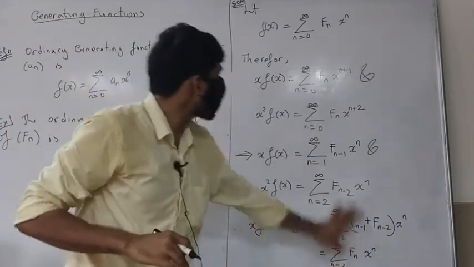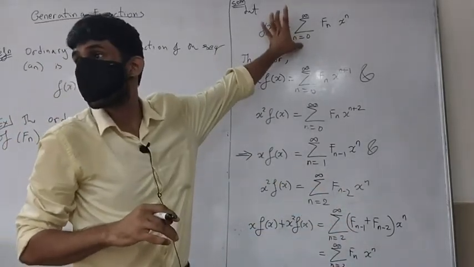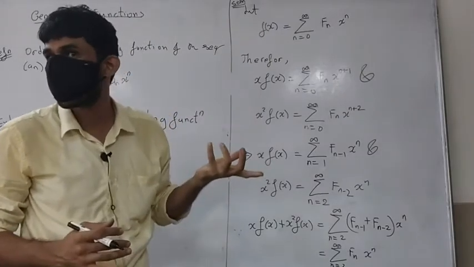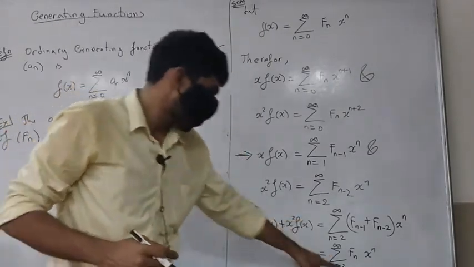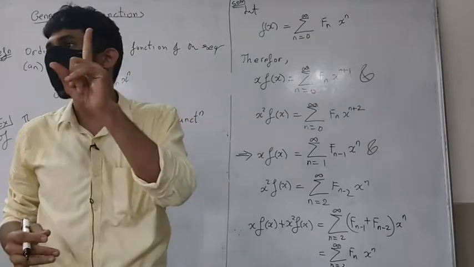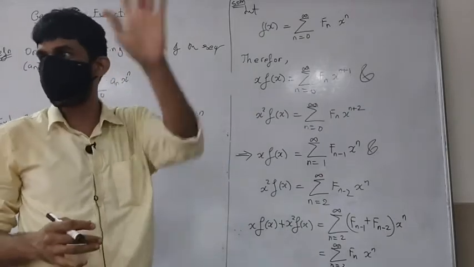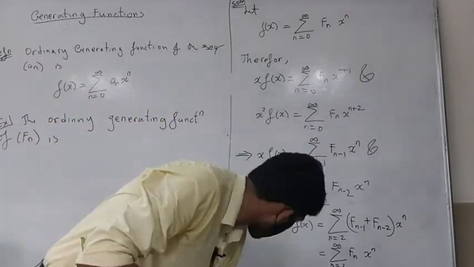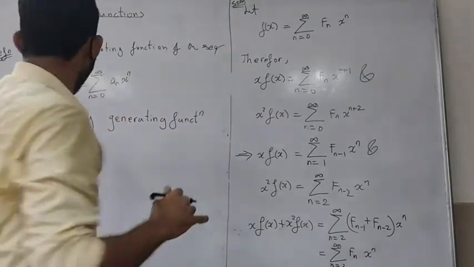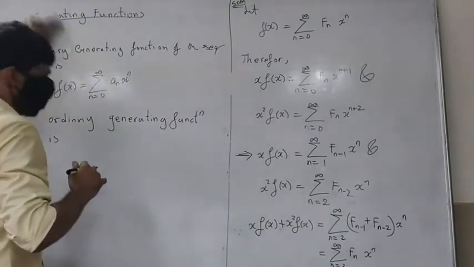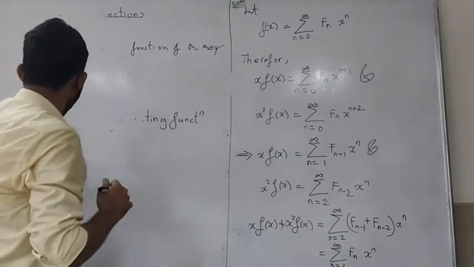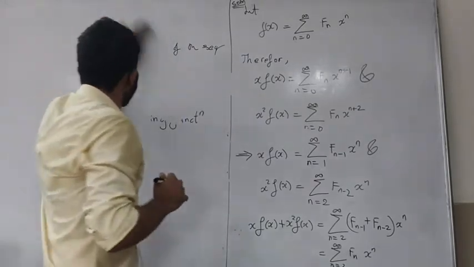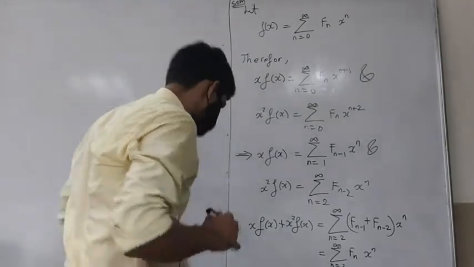Now this is almost the same as this, right? What is the difference? It starts from 2, so it's missing out 2 terms, the 0th term and the first term. The 0th term is 0, so I have to just subtract out the first term.